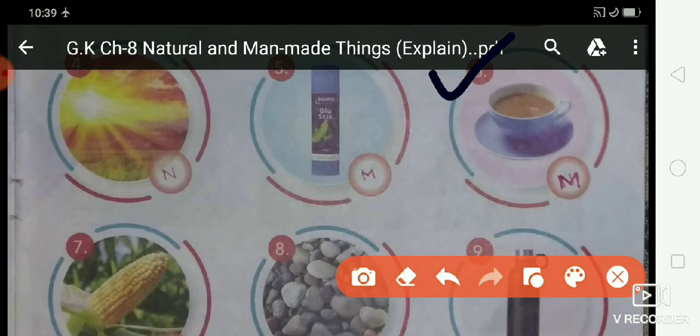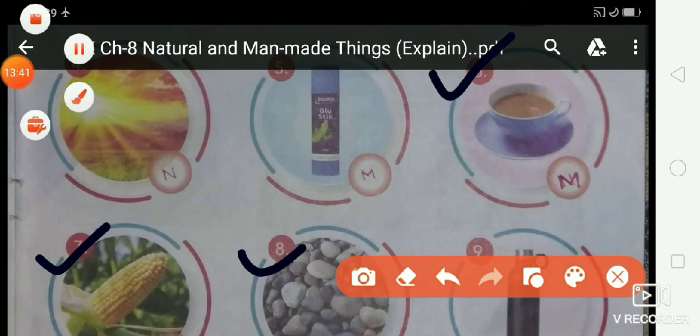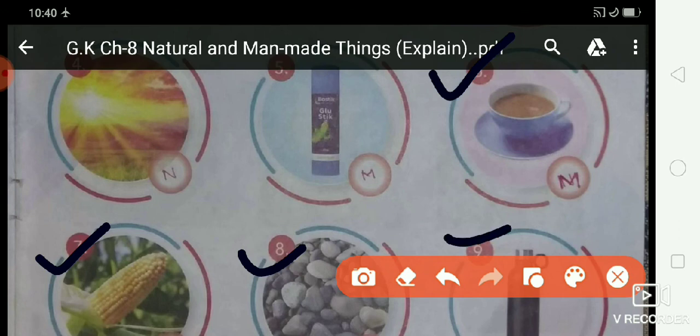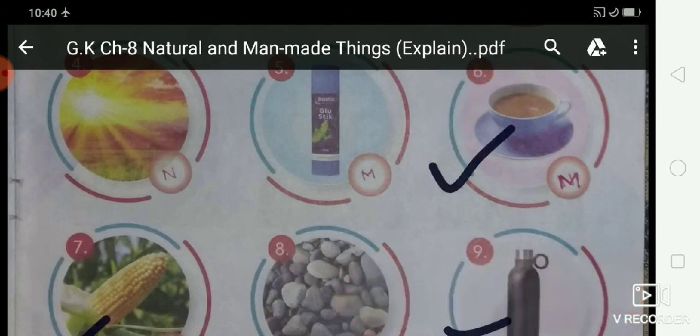Spelling of coffee, C-O-F-F-E-E, coffee. Now seventh one, maize. Spelling of maize, M-A-I-Z-E, maize. Okay. Now eighth one, stone. Spelling of stone, S-T-O-N-E, stone. Now ninth one, bottle. Spelling of bottle, B-O-T-T-L-E, bottle. Okay students,